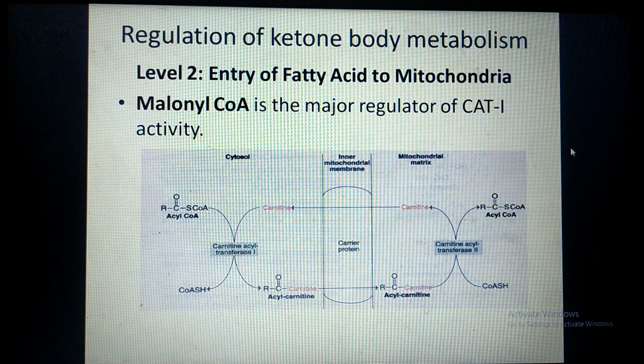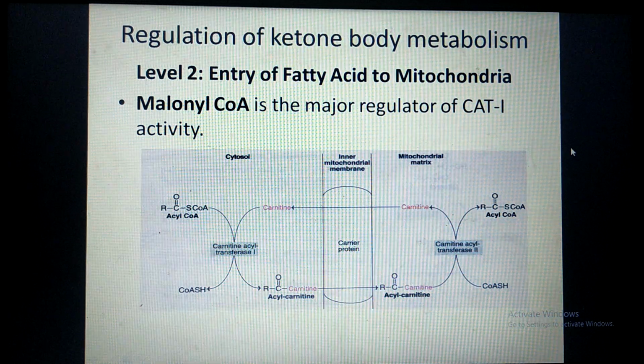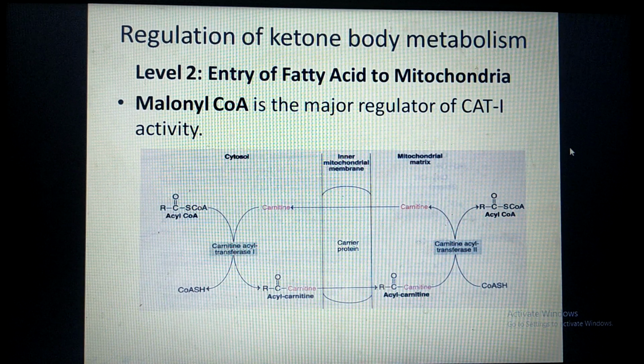In contrast, glucagon and epinephrine in the fasting state inhibit the synthesis of malonyl CoA. Therefore, the activity of carnitine acyl transferase 1 increases and it will transport more and more fatty acid from the cytoplasmic compartment to the mitochondrial compartment for beta oxidation. So this is the regulation of ketone body metabolism at level 2.